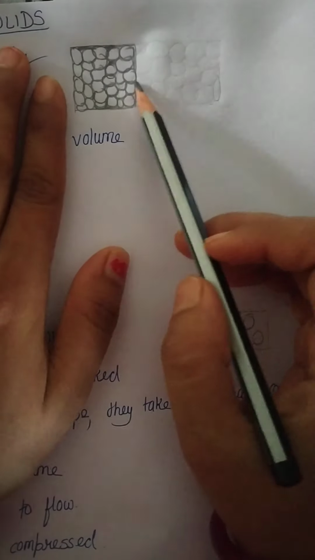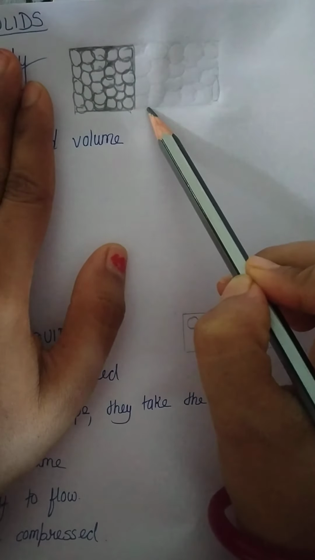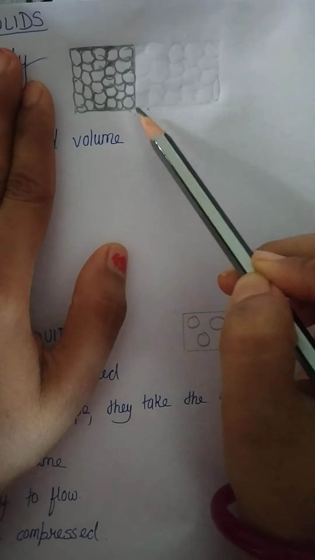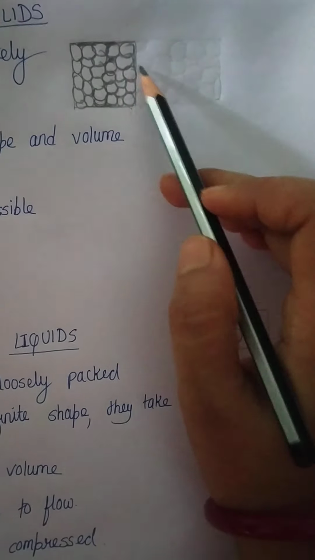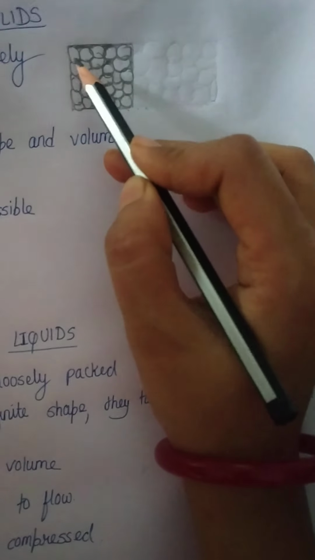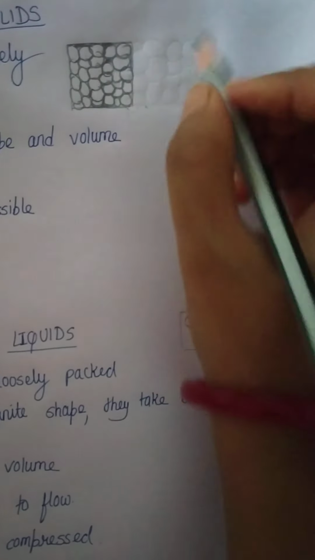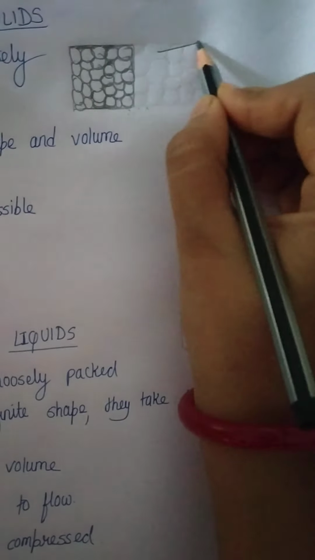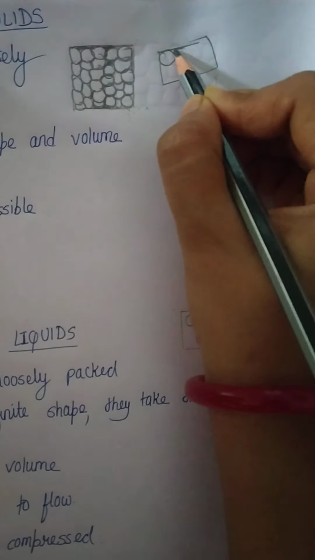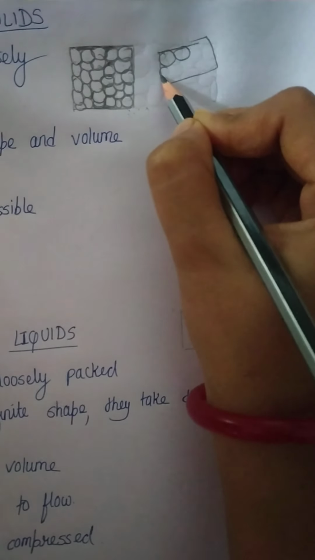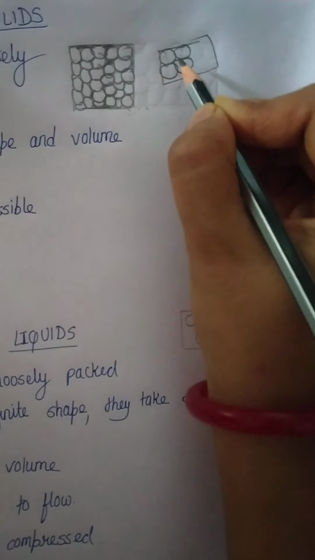You see one diagram I have drawn here. What do you see here? This is the solid. This diagram represents the particles of the solid. See here, in solid, the particles are very closely packed to each other. This is one particle, this is the other particle. These particles are very close to each other and they do not have any spaces between them.